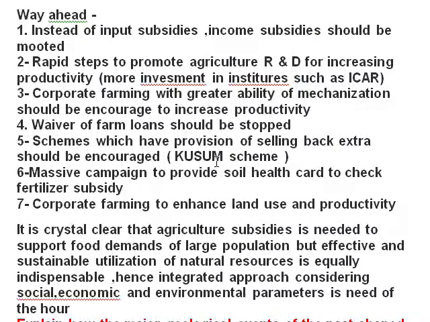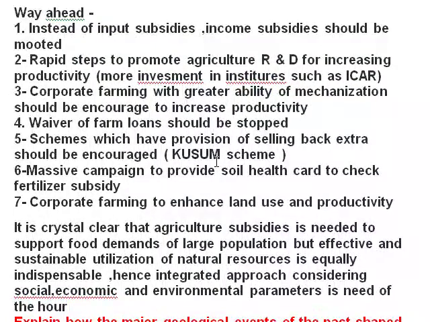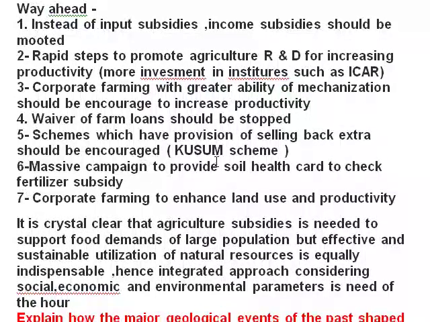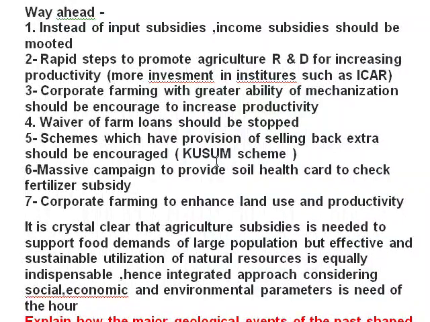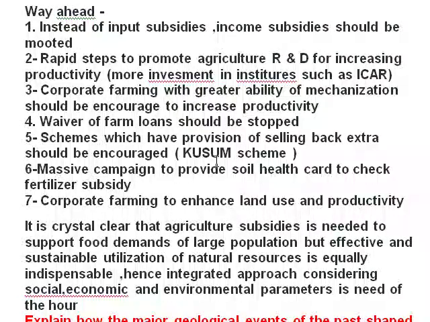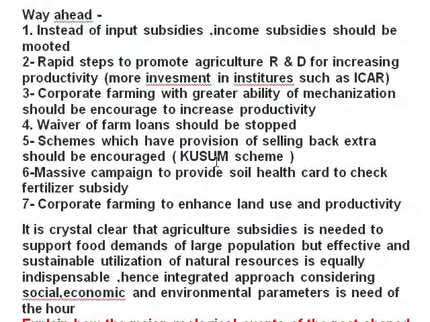So here you see, schemes should be used, the Kusum scheme should be used. Massive campaign to provide soil health card to check soil fertility, and corporate farming to enhance land use and productivity, and here rapid steps to promote agriculture research and development is important, and here income subsidy is important.